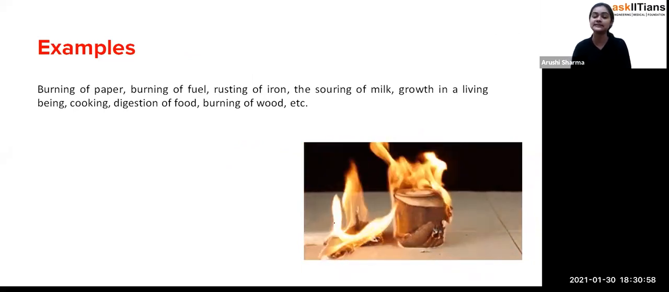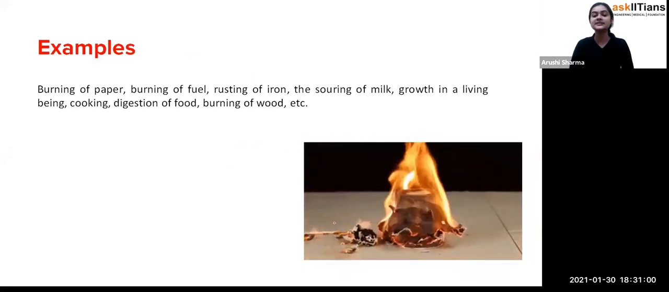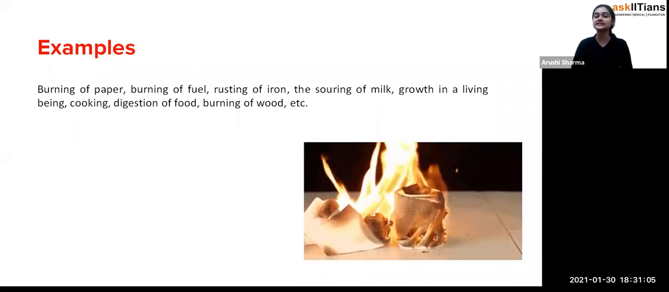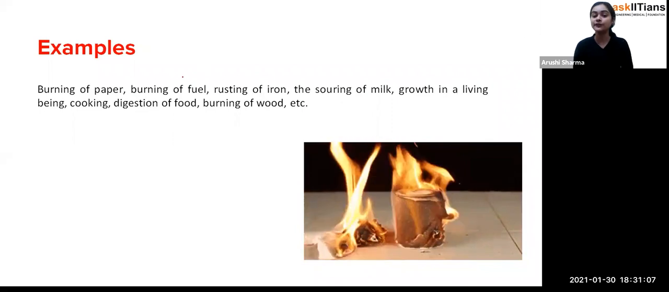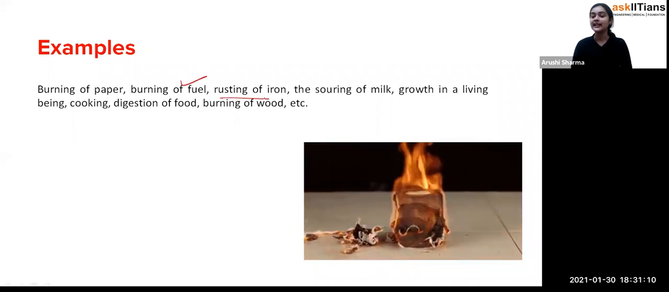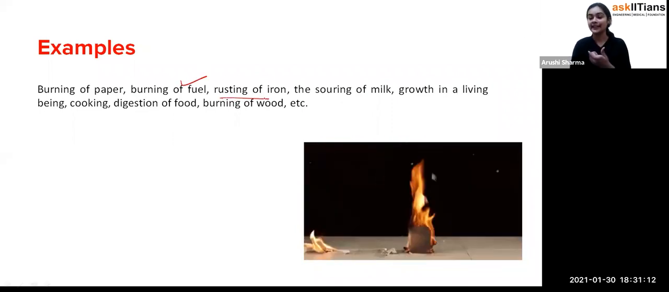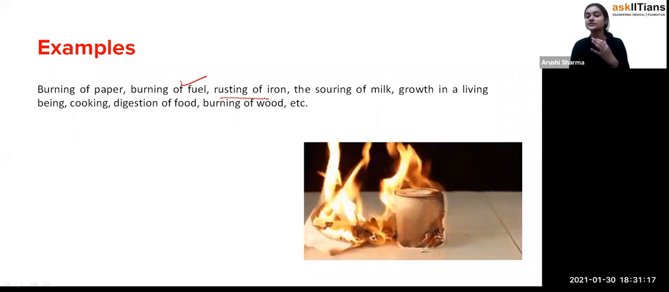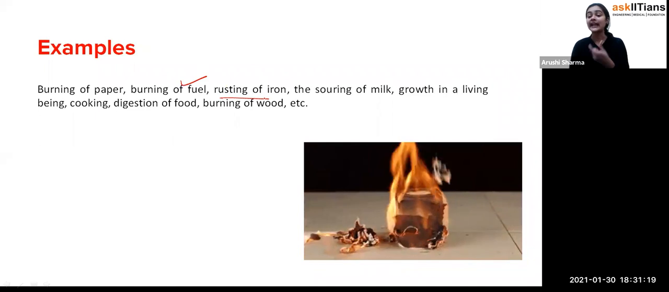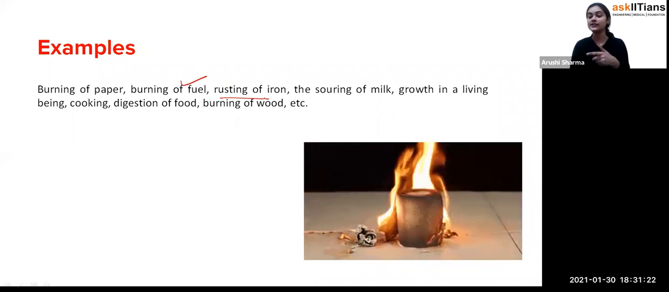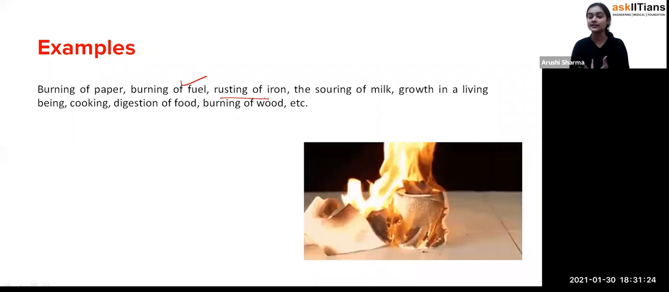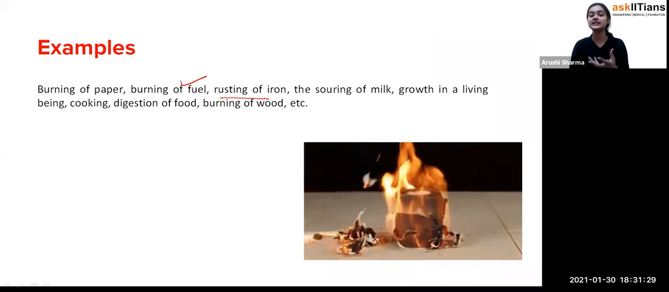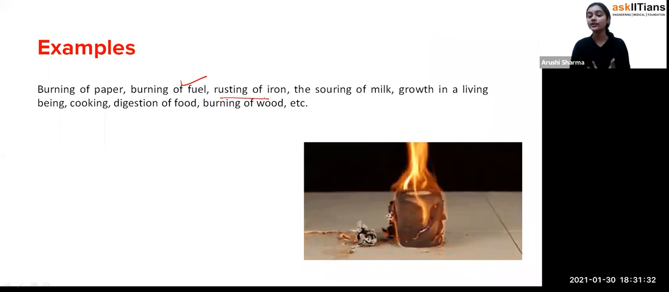Now the examples. Example is burning of paper. Once the paper has been burnt, you can't reverse that. Exactly. Burning of fuel. Rusting of iron. If you have an iron nail and you leave it in the surroundings for around 10 to 15 days or more, you will find that the iron nail has a brown layer over it, and we call it rust. That is the rusting of iron, and you can't remove that rust, so this is a chemical change.